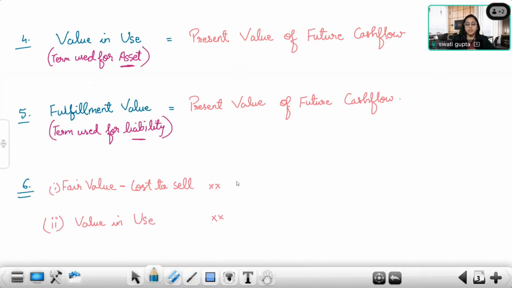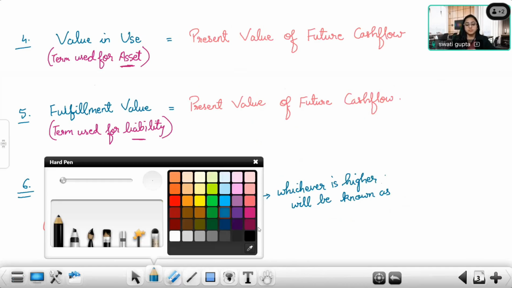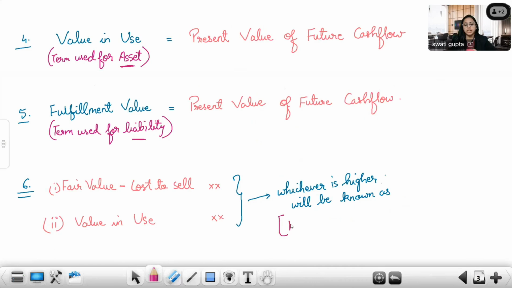Now, whichever is higher will be referred to as recoverable amount.